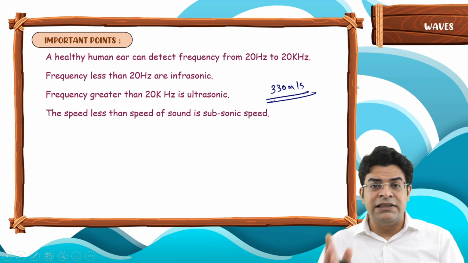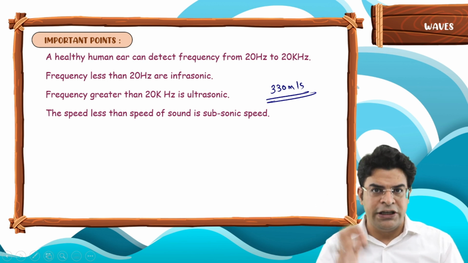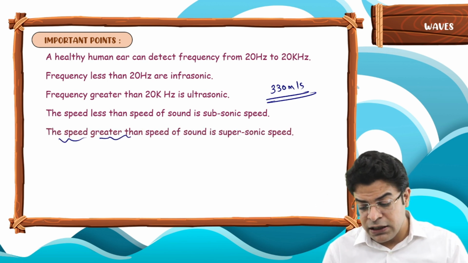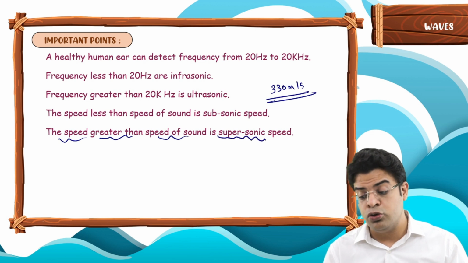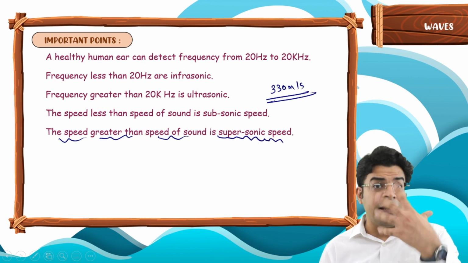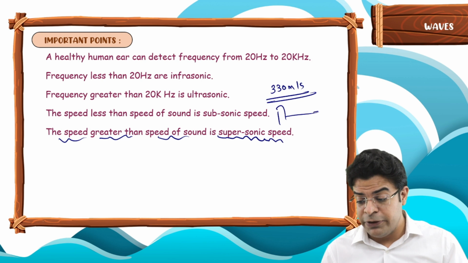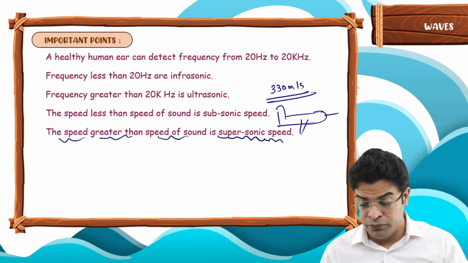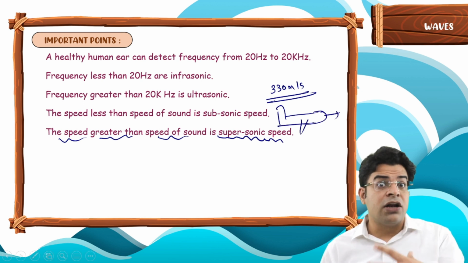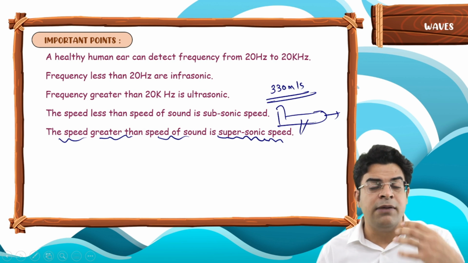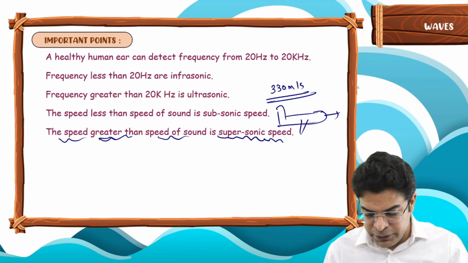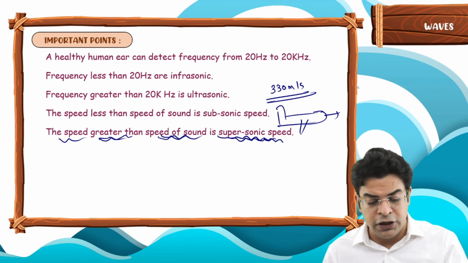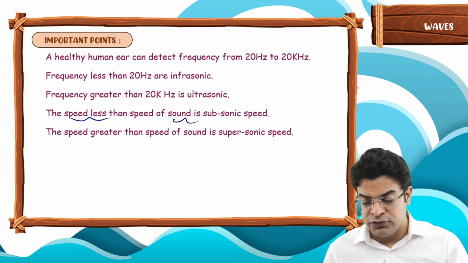The speed greater than the speed of sound is called supersonic speed. There are fighter jets which move at speeds greater than the speed of sound, and such jets are called supersonic fighter jets. They move faster than sound.